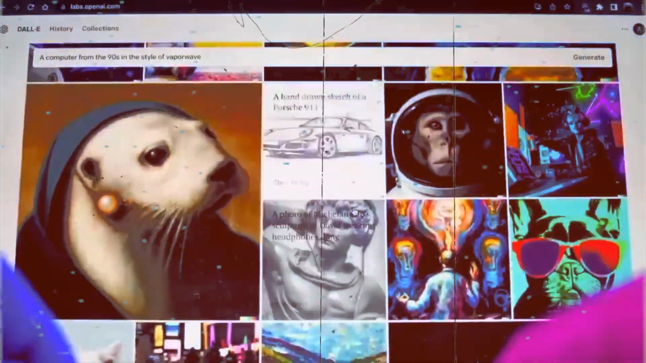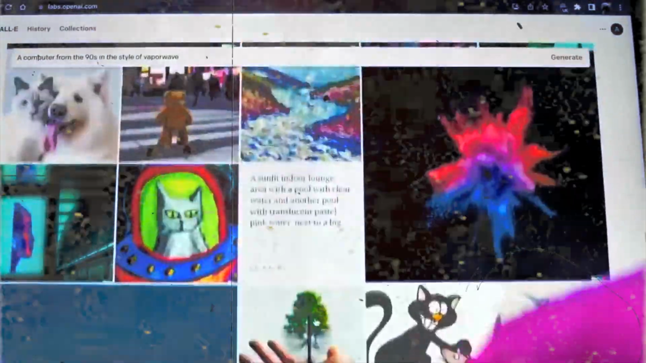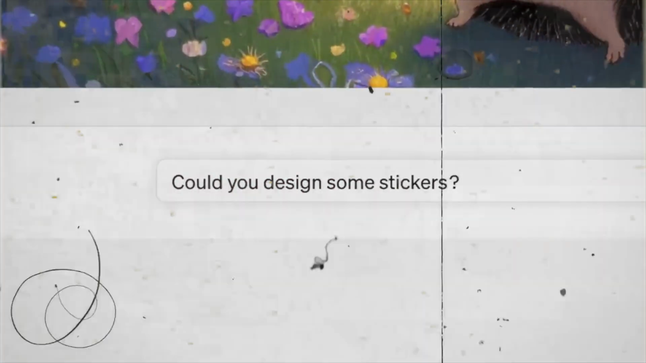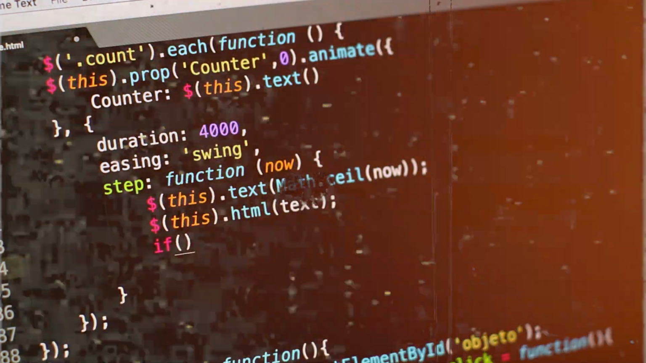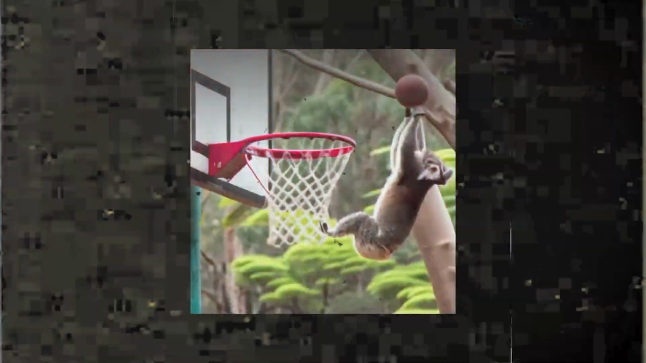But here's the kicker. It doesn't demand a degree in AI sorcery to use. Just toss it a simple sentence and voila, you're bestowed with a stunning image. No more secret handshakes or hidden codes. DALL-E 3 is an AI that plays nicely with creators.